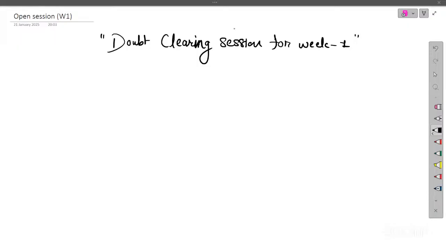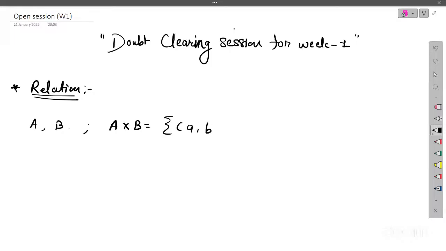Yes, ma'am. Okay, so let's start with recalling the relations. What is a relation? Before that, are you familiar with the Cartesian product? If we have a set A and another set B, then for these two sets we can define a product set, named the Cartesian product of the two sets, and it's again a set. A cross B is the notation for the Cartesian product of A and B, and in this set we contain all the ordered pairs (a, b).